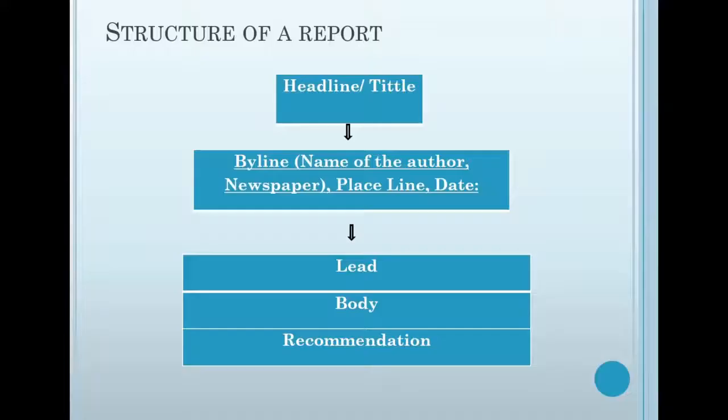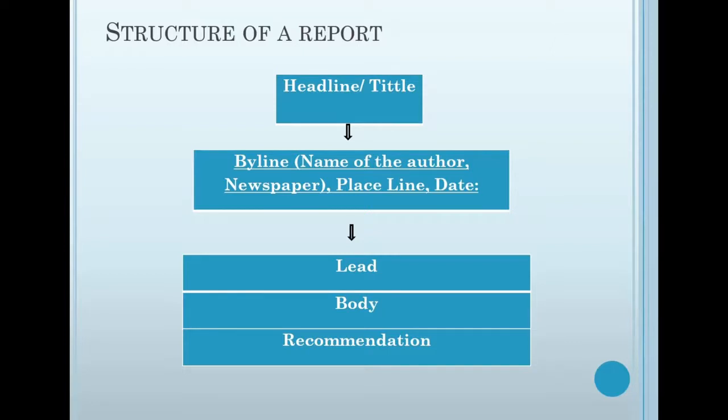Let us have a look at the structure of a report, whether it is a news report or feature report. First of all, we all know that a report should have a headline or title, and after writing the headline, there will be a byline. So what does it refer to?